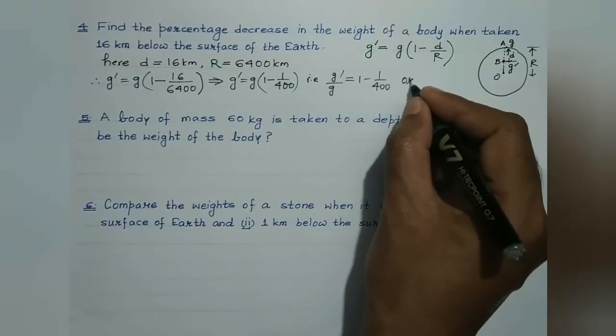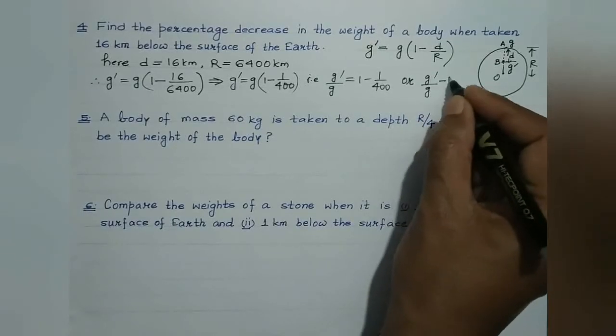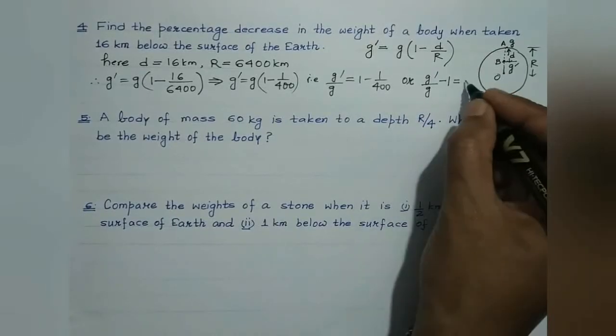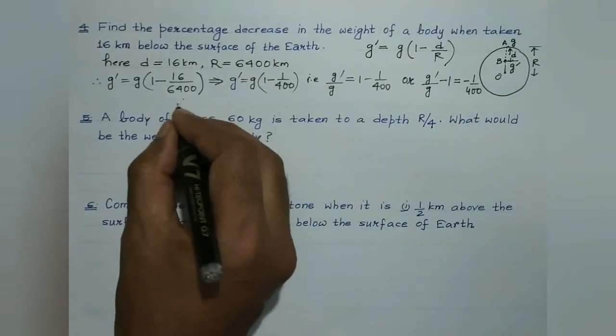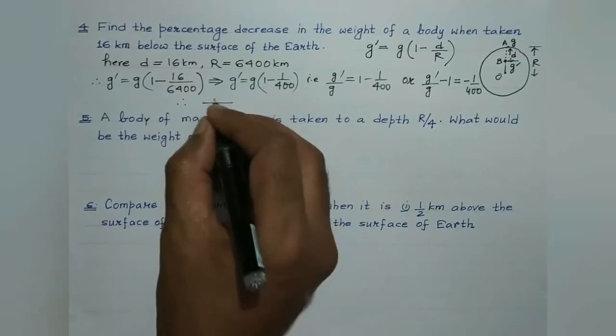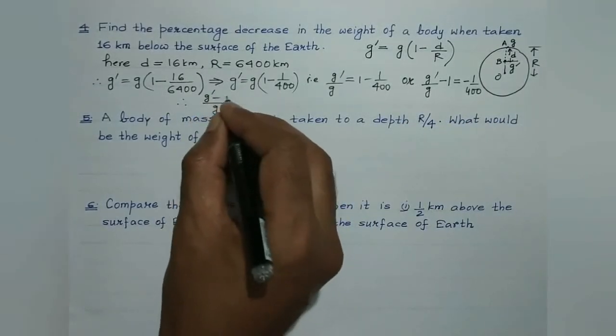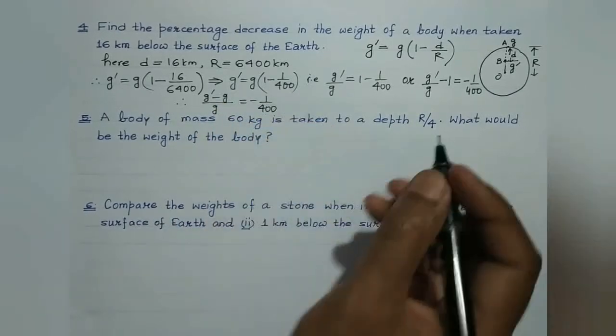Or, students, g dash by g minus 1 is equal to minus 1 by 400. Now taking g as denominator, in the numerator we'll get g dash minus g. It is equal to minus 1 by 400.